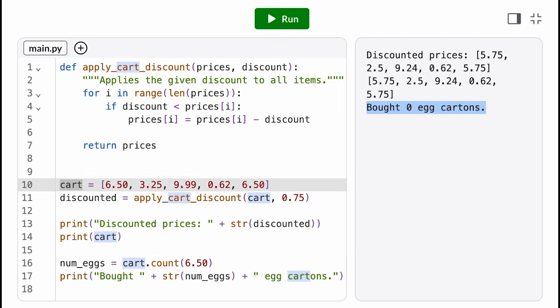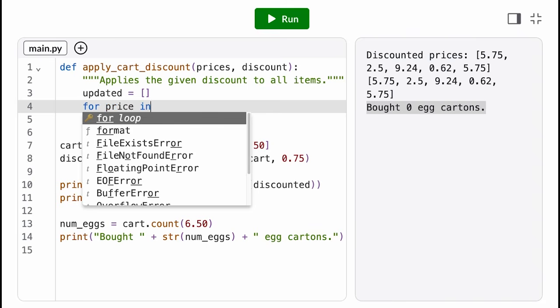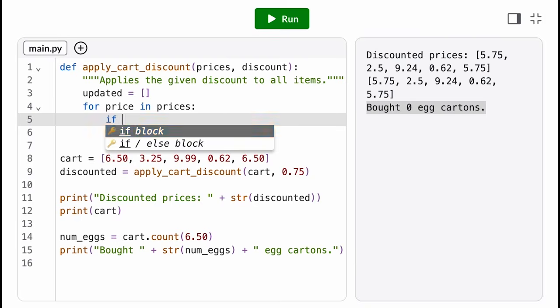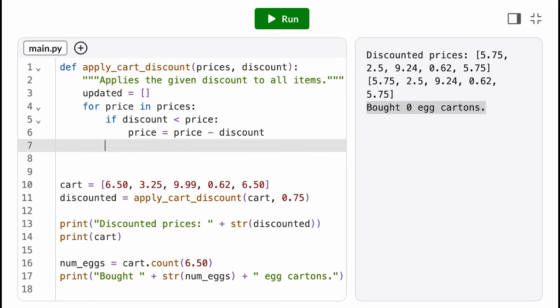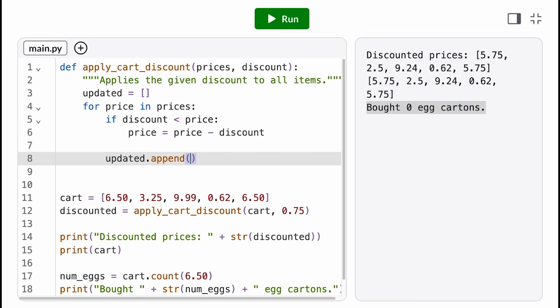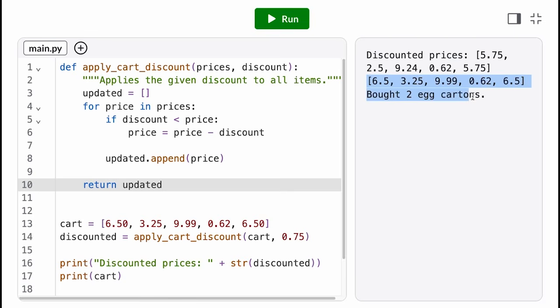Because function side effects make it more unpredictable for the programmer, it's a best practice to avoid mutating list arguments inside of functions. Where possible, we should accumulate a new list and return it, leaving the original list parameter unchanged. For example, if we want to modify the elements of a list, we might instead create a new empty list, iterate over the original list parameter, and then append a modified version of each element to our new list.